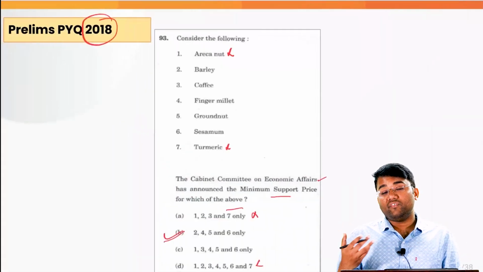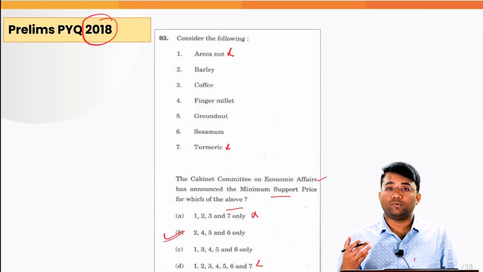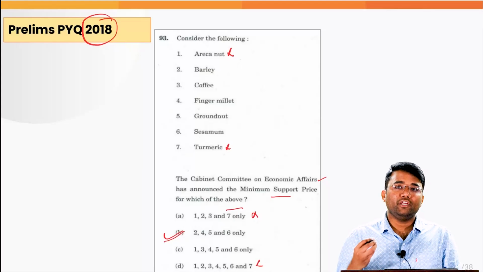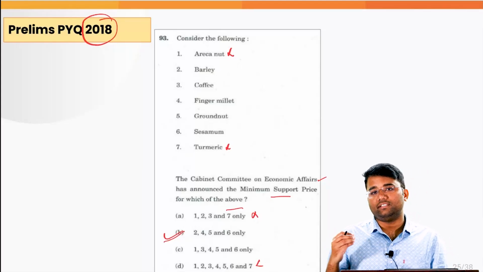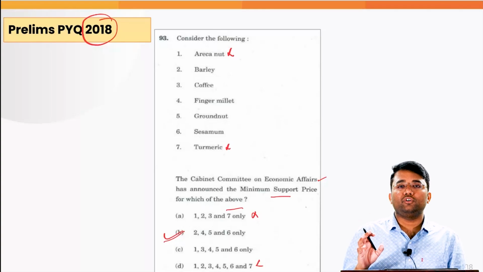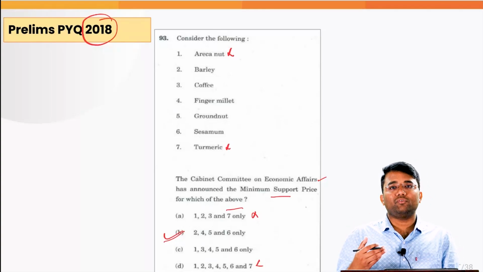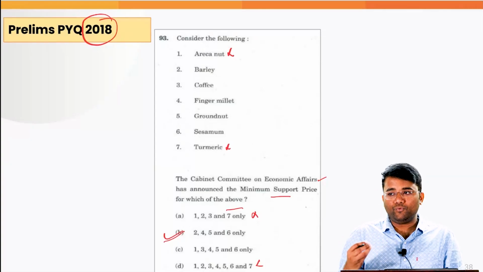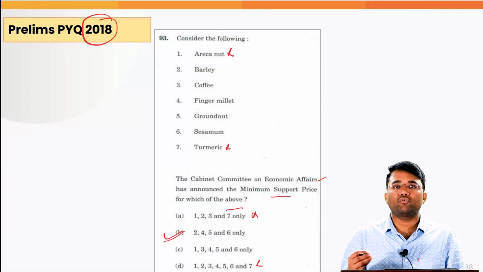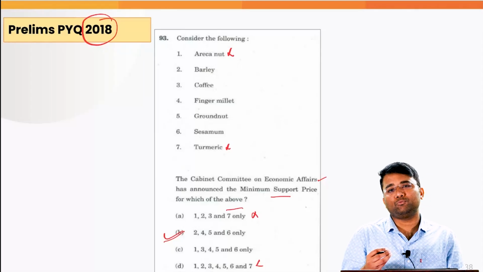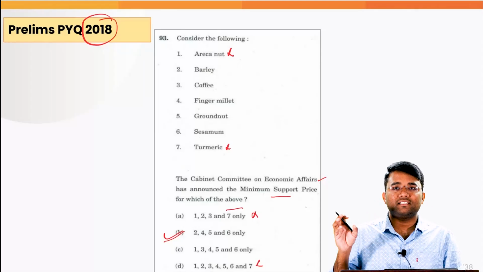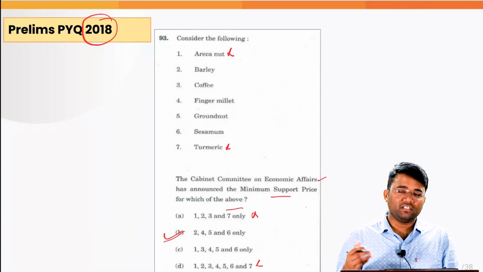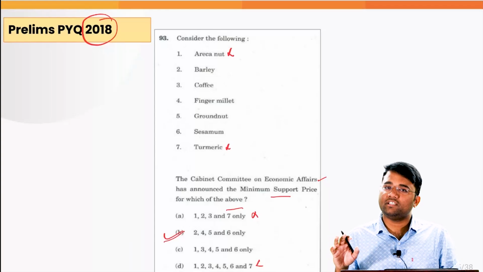So there are many various questions that you will be able to solve in the actual exam just by the help of elimination technique. So please practice it a lot. You will get several questions correct in the actual exam. Because if you are only thinking to rely on your knowledge for clearing the prelims examination, obviously you can do, but there might be some difficulty. But if you will use some elimination techniques, some common sense, some logical reasoning in your prelims paper, along with your well revised syllabus and well revised knowledge of all the GS subjects, you will be able to sail through this prelims examination very easily.